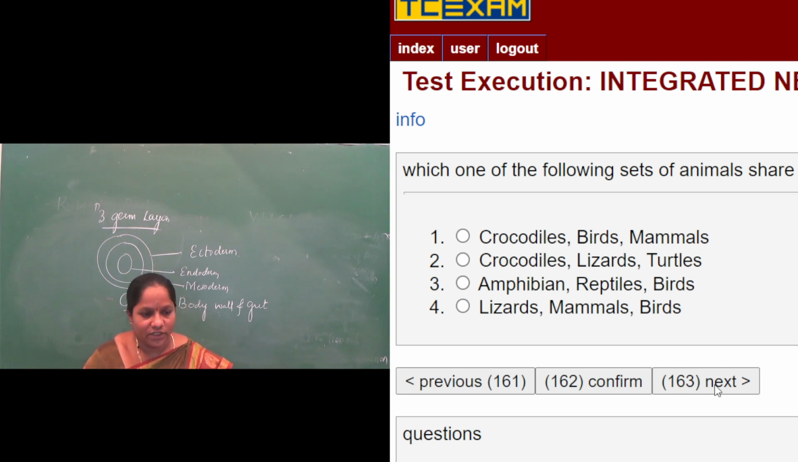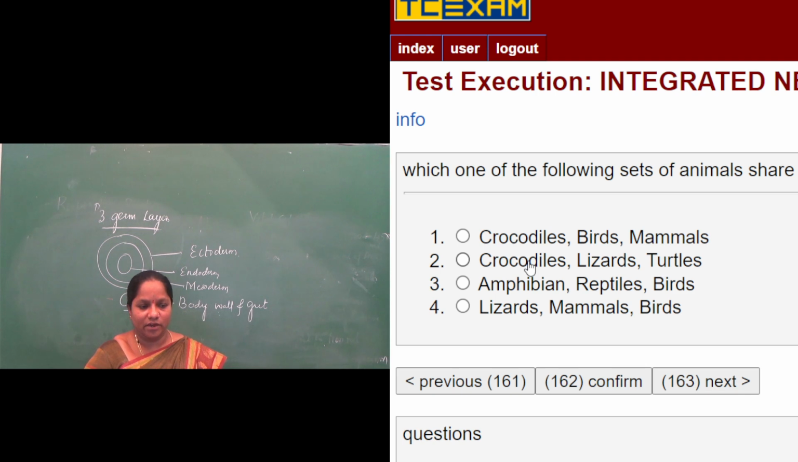So they are asking which animals have a four-chambered heart. The options given: crocodile, birds and mammals. This will be correct. When you read reptile characters, we say that crocodiles have a four-chambered heart. Birds, Aves and mammals also do. So the first option is correct.